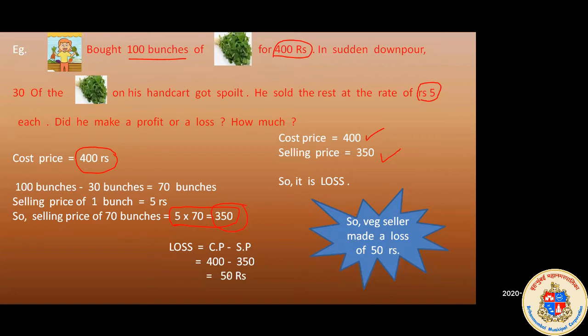Now from this you have an idea of how to solve a profit and loss word problem. The normal numerical problems that we solved on the first slide, on that table, are very easy. But when it comes to word problems, it becomes a little tougher to understand the question and then solve. So you have to read the question very thoroughly: how much he has spent for cost price, how much he has gained from the selling price. Only your reading should be careful. So this was the word problem for profit and loss.